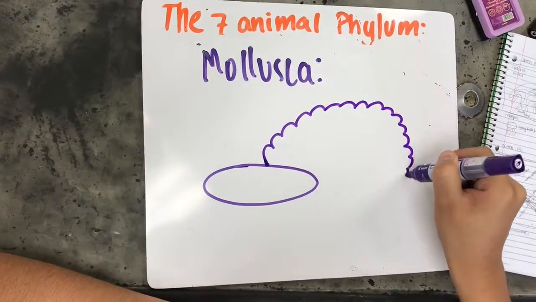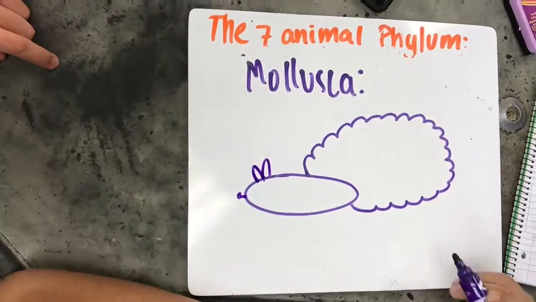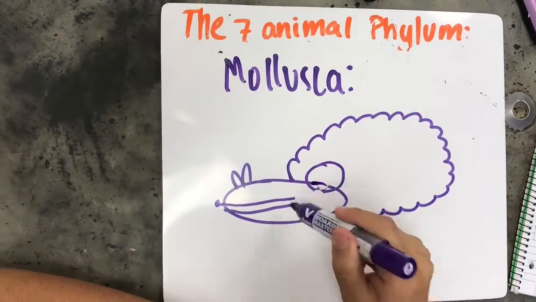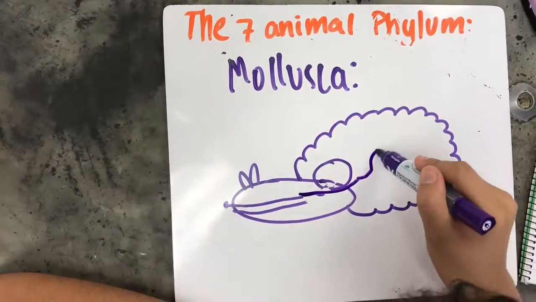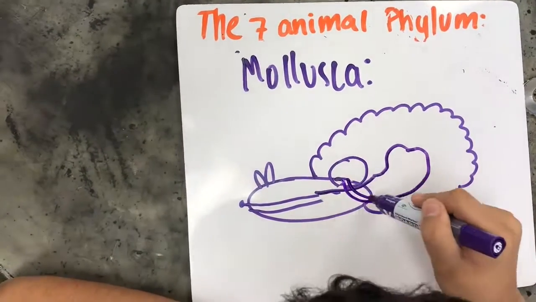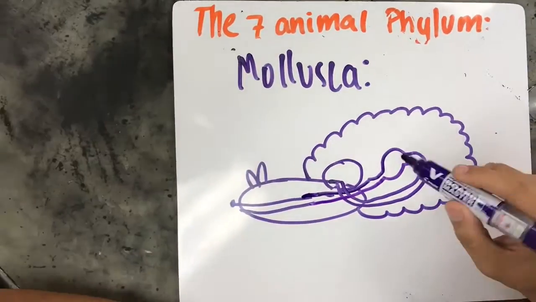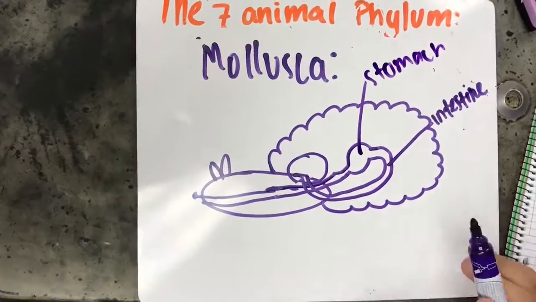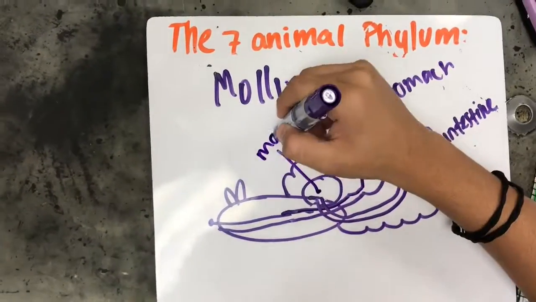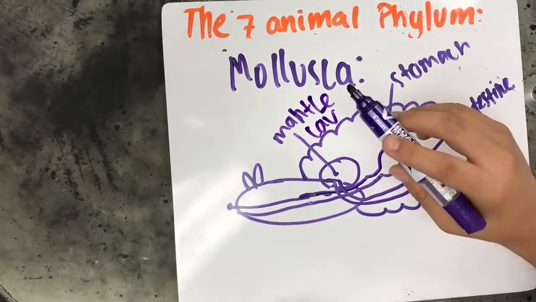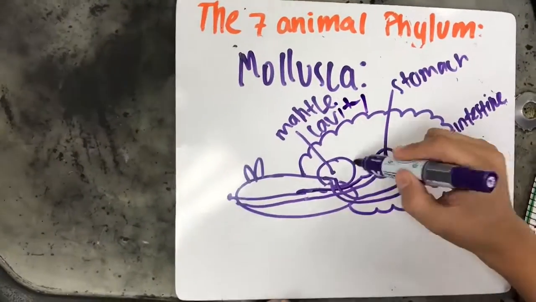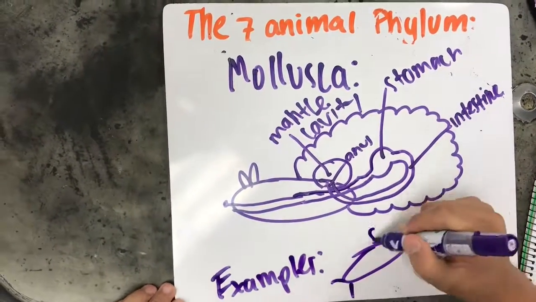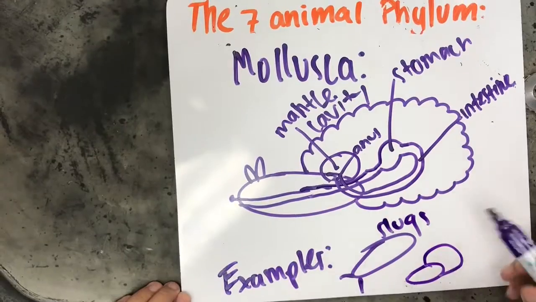Mollusca. This drawing of the structure of the mollusca consists of mantle cavity, stomach, intestine, and anus. Some examples are small organisms, slugs, and snails, and larger marine creatures, giant squid, and octopuses. They are unique because they are the second largest animal phylum, containing over 80,000 species. Many produce an outer shell of calcium carbonate for protection.